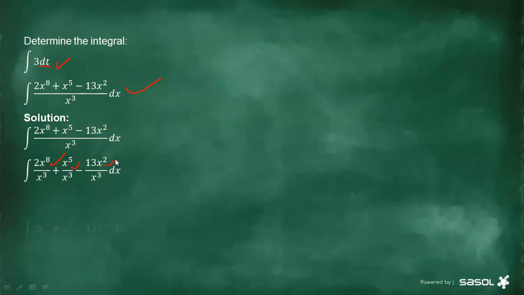The third step, you then simplify it. And we know that if we have the same base x, then when we divide, we subtract the exponents. Hence we say 8 minus 3 is going to give us 5. So the answer is going to be 2x to the power 5. And then also here 5 minus 3 is 2, then x to the power of 2. And then 13 here is going to give us x to the power negative 1.